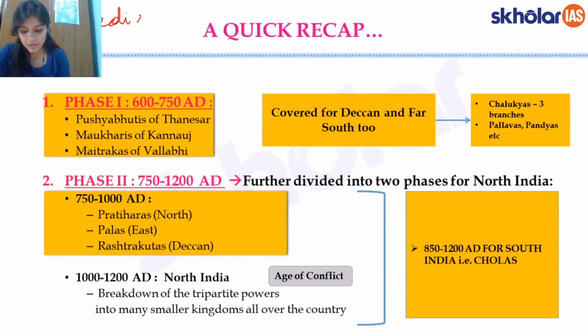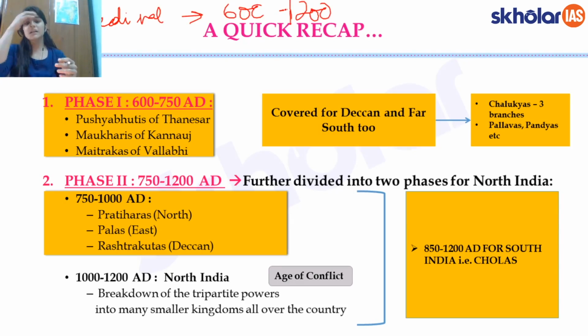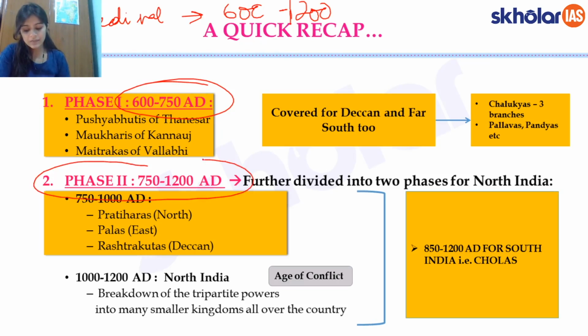We are terming this as the time between 600 to 1200 AD. Usually they start at around 750, but we had started at 600 to give you a little background as to the medieval ages. So in phase 1 we discussed 600 to 750, and we took a background of how India was in those times, and then we are currently in phase 2, which is 750 to 1200.